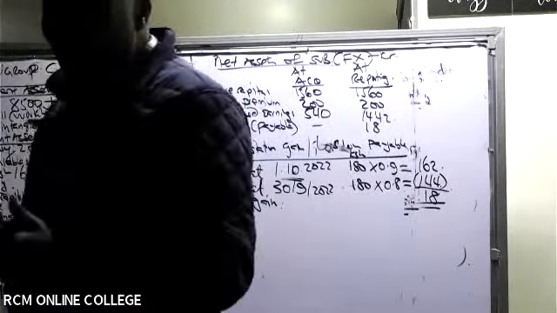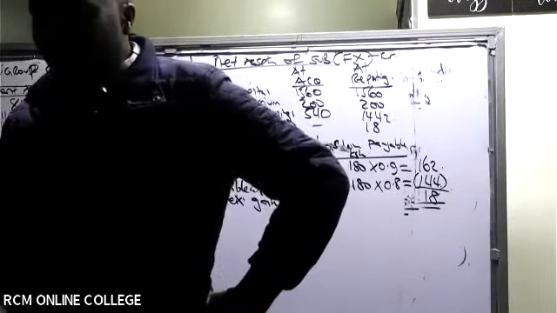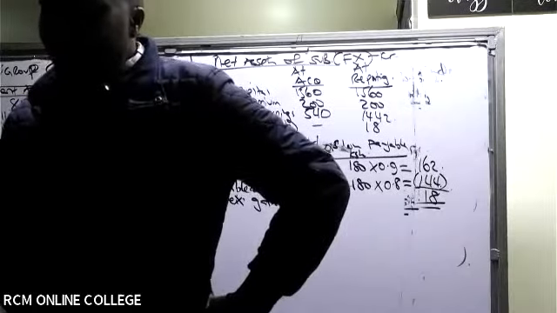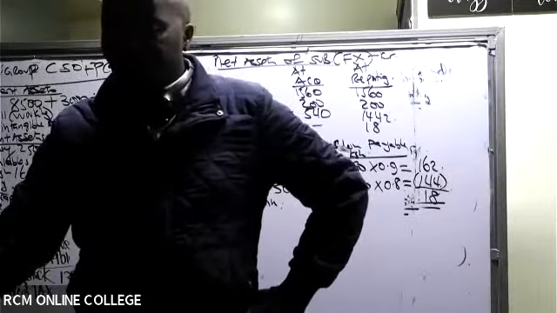Now, please read note number 1. On 1st October 2022, H Limited acquired an 80% controlling interest in S Limited for a cash consideration of Kenya shillings 3,000 million when the retained earnings were 540. The fair values of the identifiable net assets of S Limited were 2,700. The excess of the fair value over the carrying value was due to an increase in the value of plant, with a remaining economic life. So there's a depreciation there.